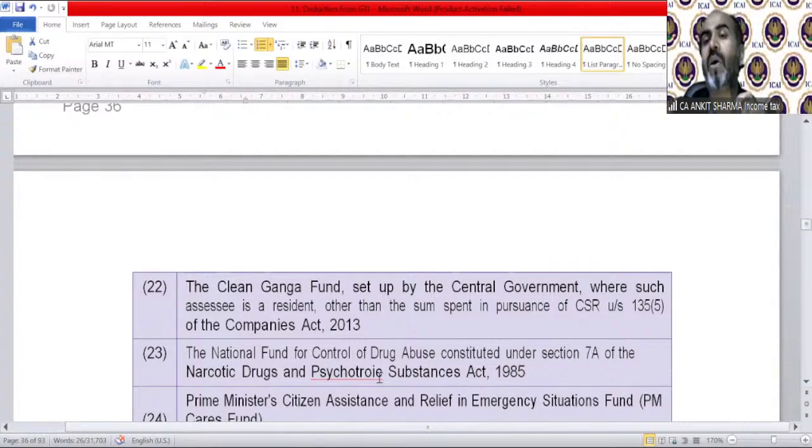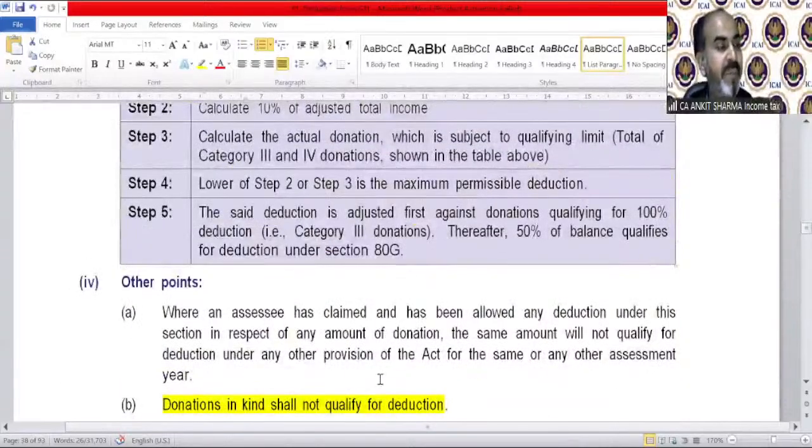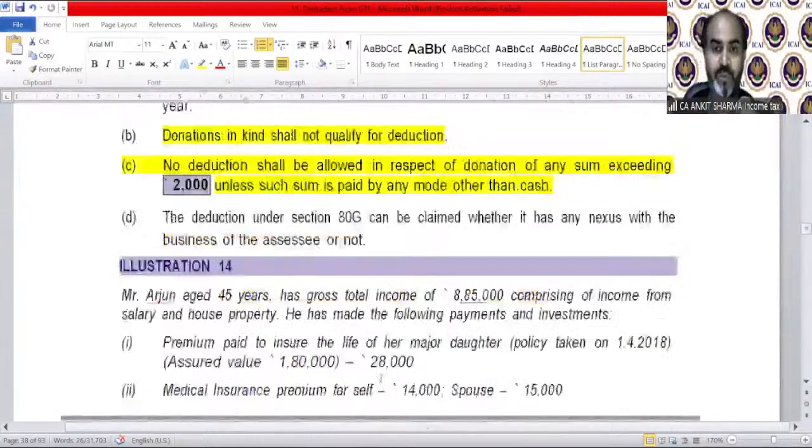Then you need to find out how to compute the deduction of section 80GG. 80GG is for rent paid for residential purpose. So if you are paying any rent for residential purpose, you can claim deduction under section 80GG. There are three amounts. You have to find out the lowest of all these three amounts. First one is 5,000 rupees per month, then rent paid minus 10% of adjusted GTI, and then 25% of adjusted GTI. Whichever is lower will be allowed as a deduction to you.